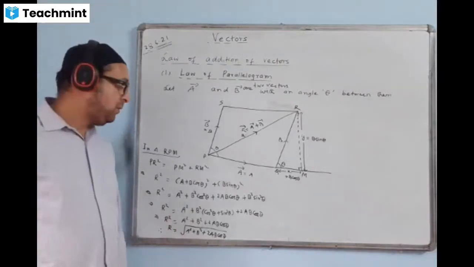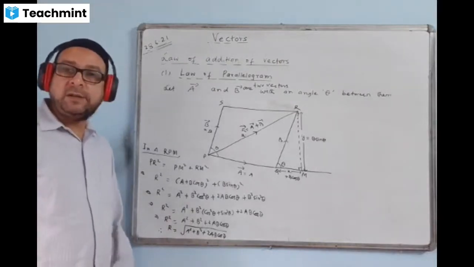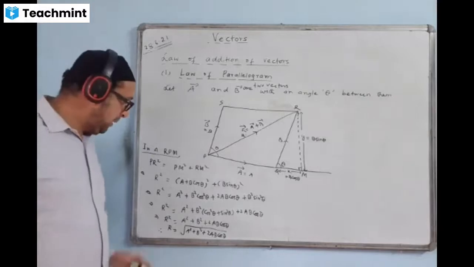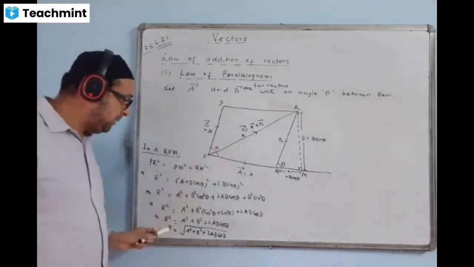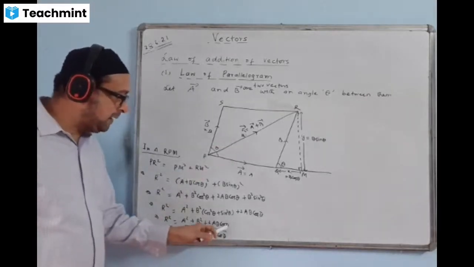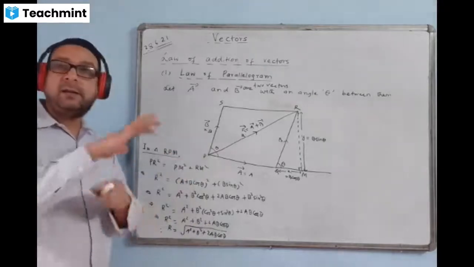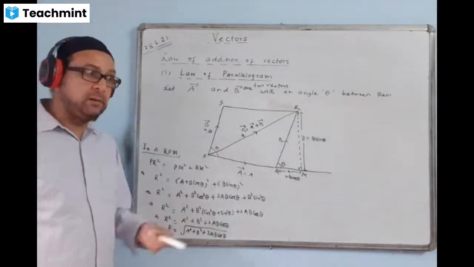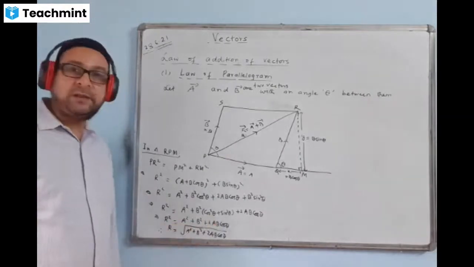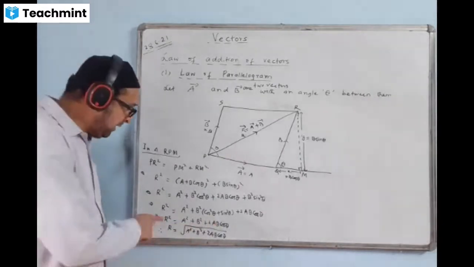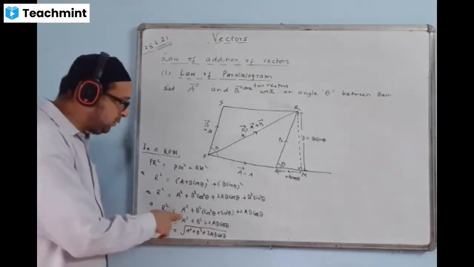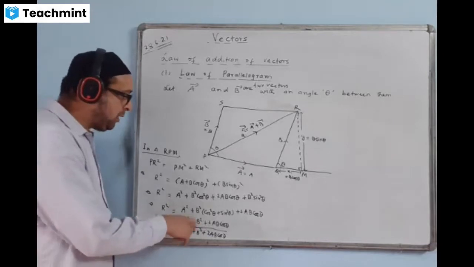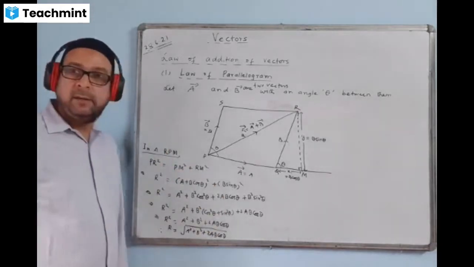This is how the magnitude of the resultant is decided. So, magnitude of the resultant depends mainly on the angle theta, what angle the two vectors are inclined with one another. And the exact formula is R square is equal to A square plus B square plus 2AB cos theta.